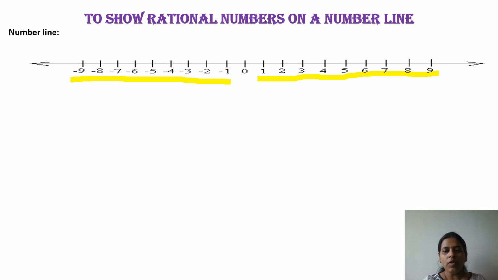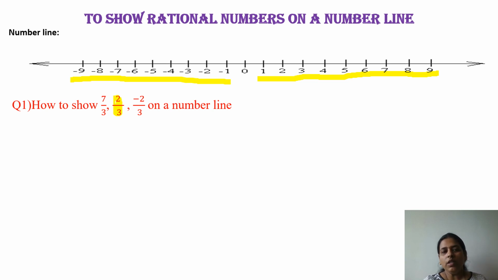Understand this? We will discuss this with the help of an example: how to show 7 upon 3, 2 upon 3, minus 2 upon 3 on a number line. Just recall the concept of fractions. When I write 7 upon 3, what is the denominator? Or consider 2 upon 3, this number.